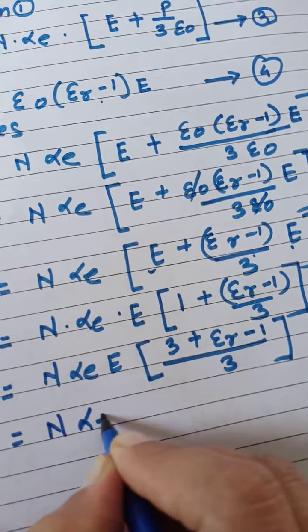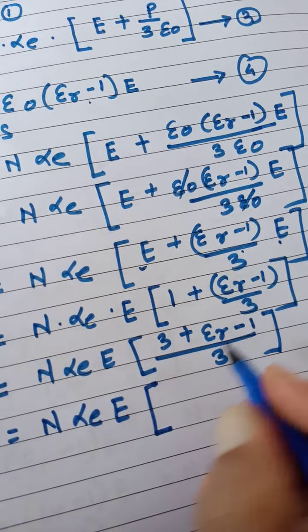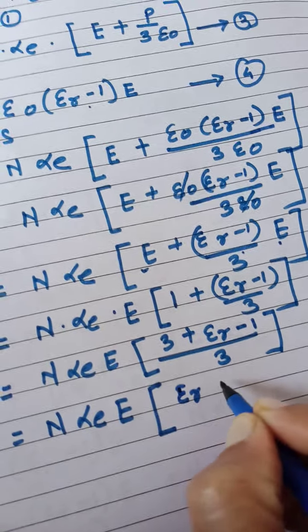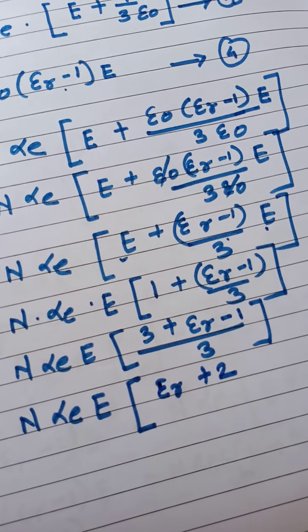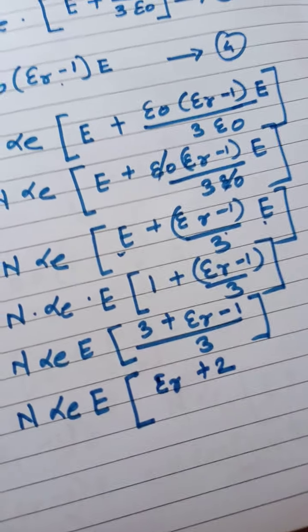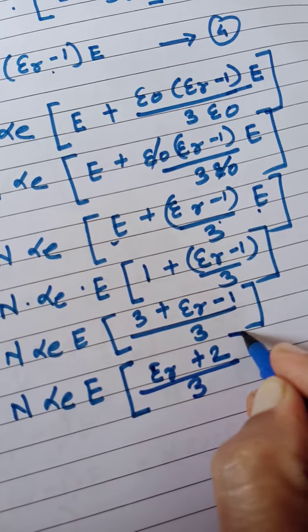n alpha E into E. Inside the bracket 3 minus 1 becomes the 2. So epsilon r plus 2 will be there. 3 minus 1 is 2. That's why the epsilon r plus 2 is there. 2 plus epsilon r, no problem. So divided by 3.